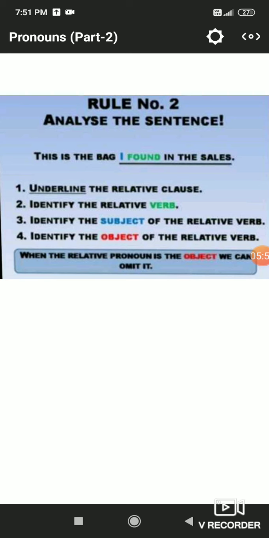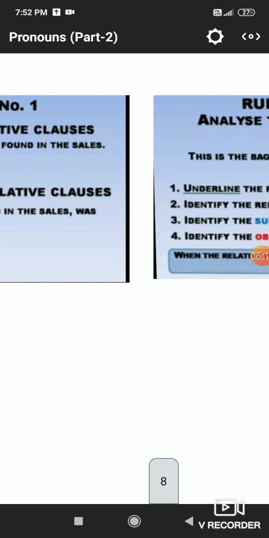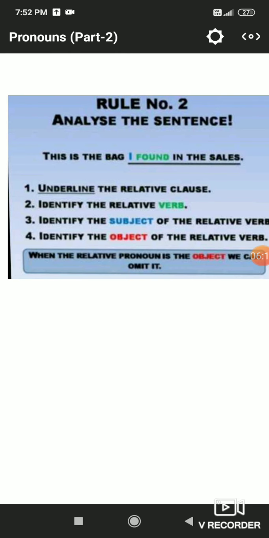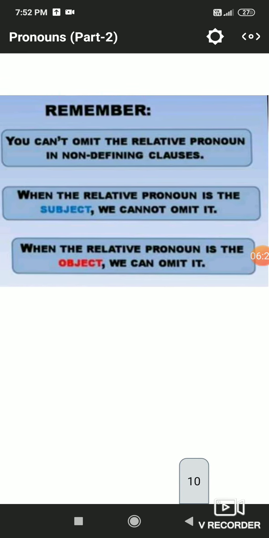Here, "I found in the sales" is our relative clause. The verb is found, the subject is I, and the object is in the sales. When the relative pronoun is the object, we can omit it. When the relative pronoun is working as the subject in a sentence like "which I found in the sales", we cannot omit it. So here is the rule of the omission of the relative pronoun.